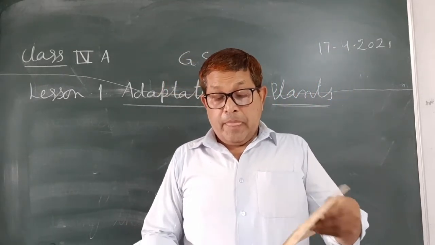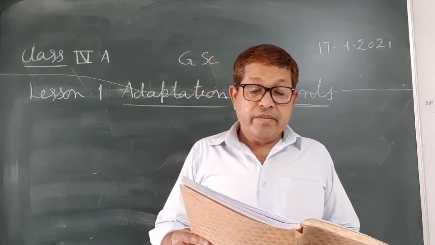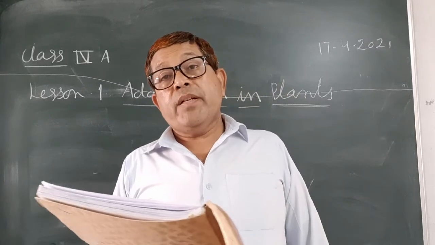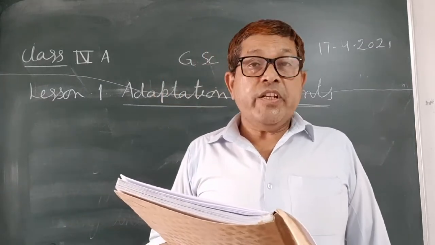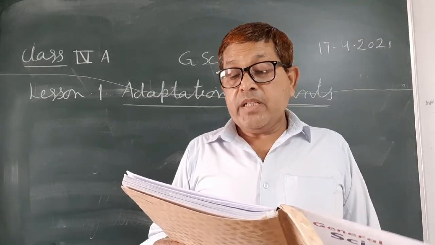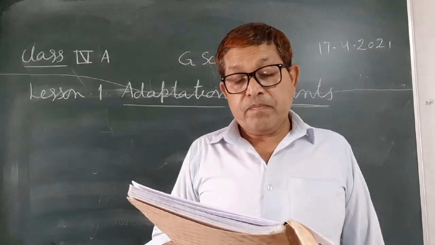So we studied that according to the habitat, plants can be divided into two main groups: terrestrial plants and aquatic plants.